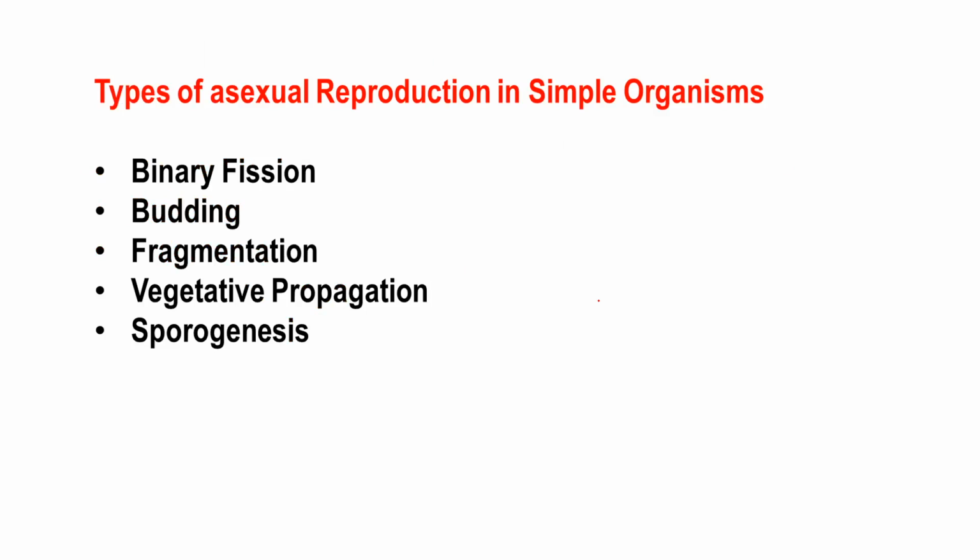Let's now move further, and discuss the types of asexual reproduction in simple organisms. We basically divide asexual reproduction into 5 types. The first is binary fission, second is budding, then fragmentation, vegetative propagation, and sporogenesis. Now we are going to discuss each one of these in detail. So let's start with binary fission.